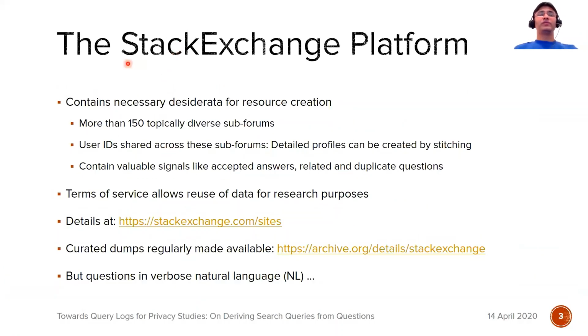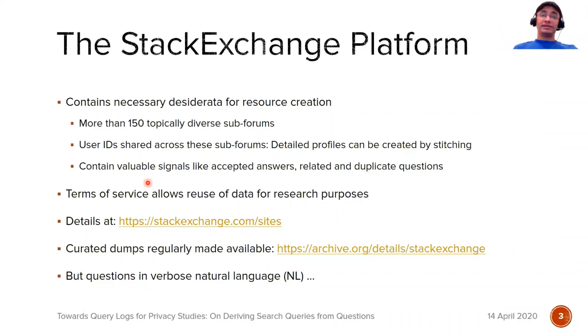In this work, we focus on the StackExchange platform, which contains many necessary desiderata for creating the resource we need and to understand query formulation. It has more than 150 topically diverse subforums, and a key utility here is that user IDs are shared across these subforums. So if a user asks a question on football and the same user asks a question on politics, we can stitch the two questions by their ID to create detailed user profiles.